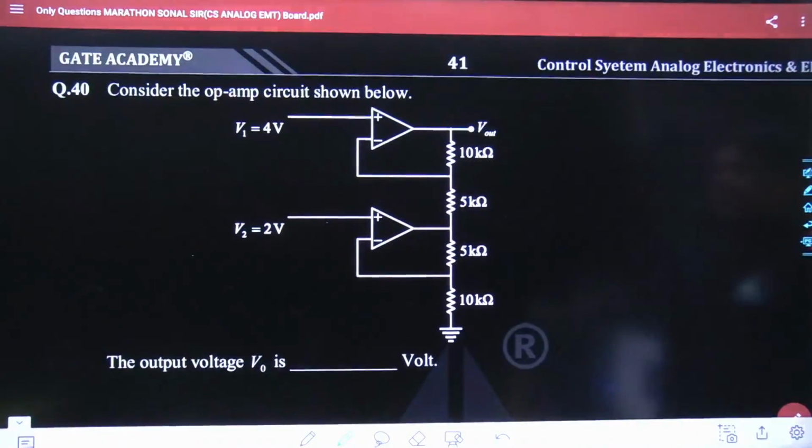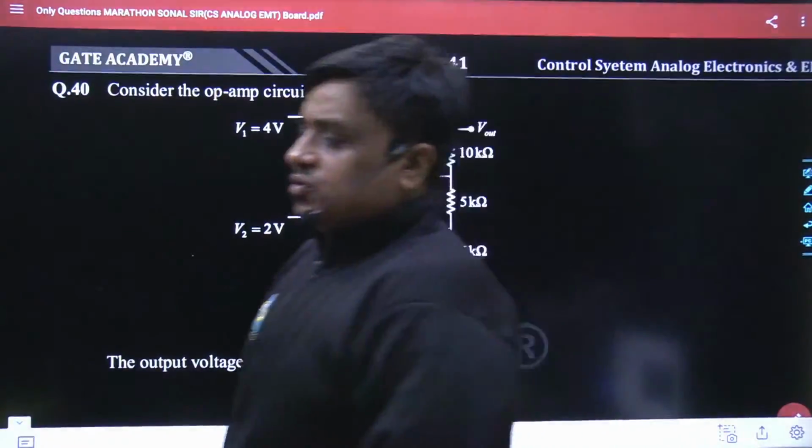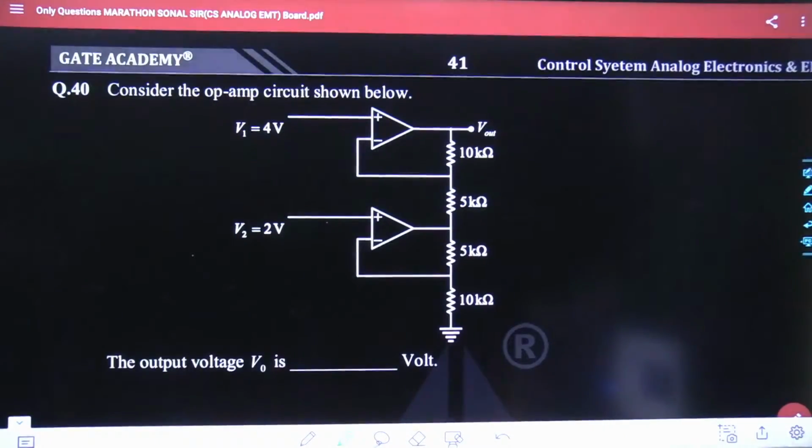Here comes question number 40, and I can feel many of the students would make a silly mistake in this problem. The two operational amplifiers are connected and they have been given proper negative feedback. And at last we need to find the exact value of V out. Tell me what could be the best answer for this given question.